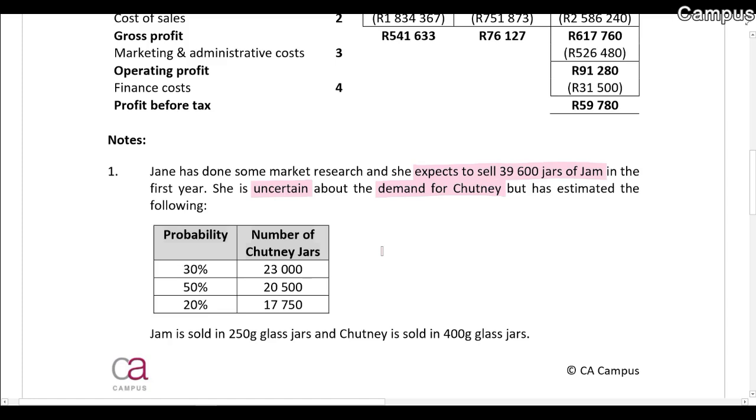All right, so just remember, guys, wherever you're given probabilities like that, what we're going to do is multiply everything out. So take the number of jars, multiply by the probability. So 30% multiplied by 23,000, 50% multiplied by 20,500, and 20% multiplied by 17,750. And we're going to add all of those together, and that will give us the expected sales.